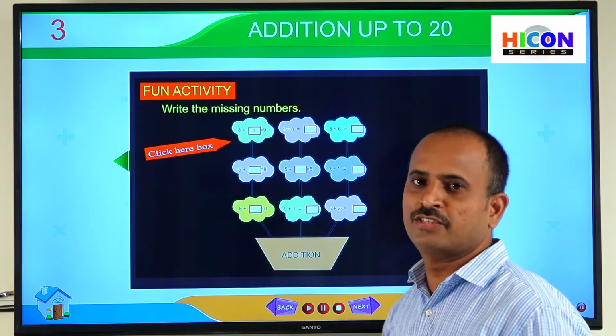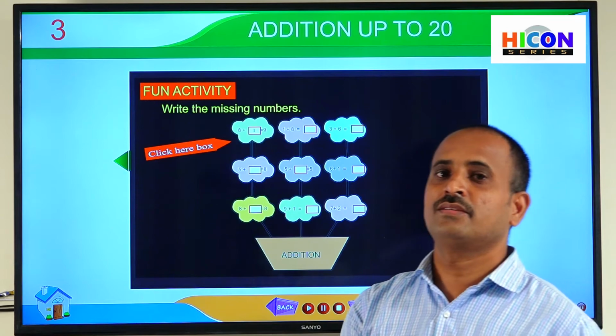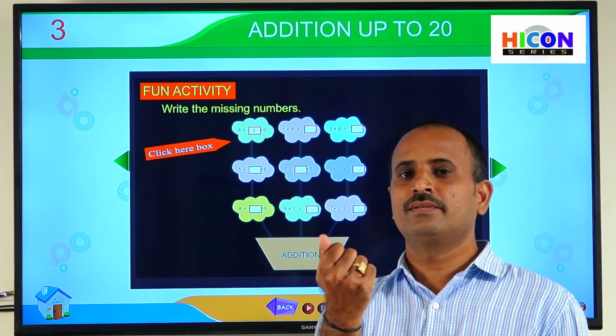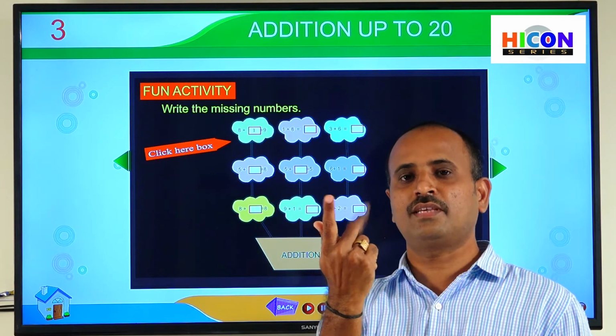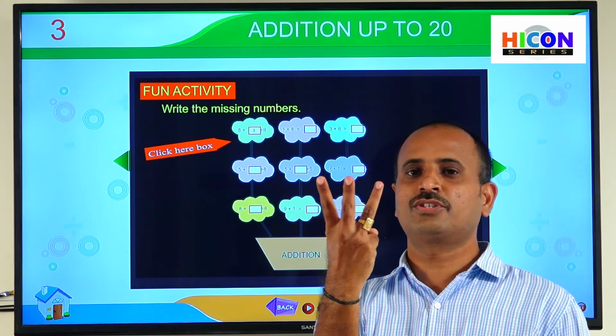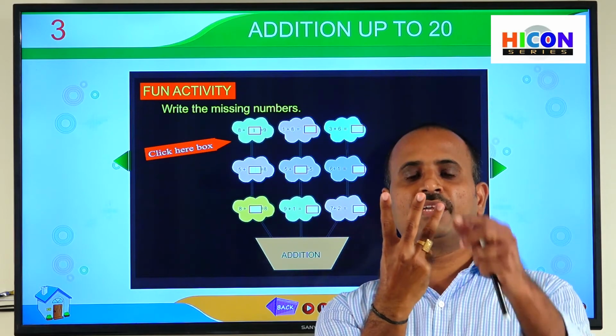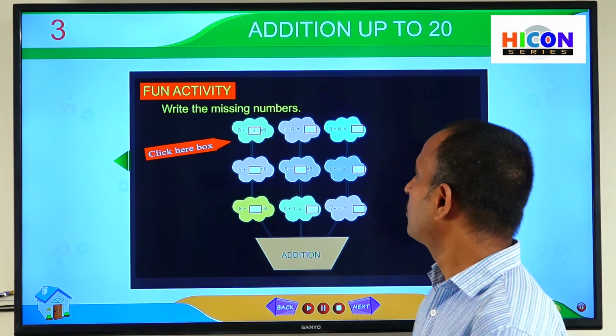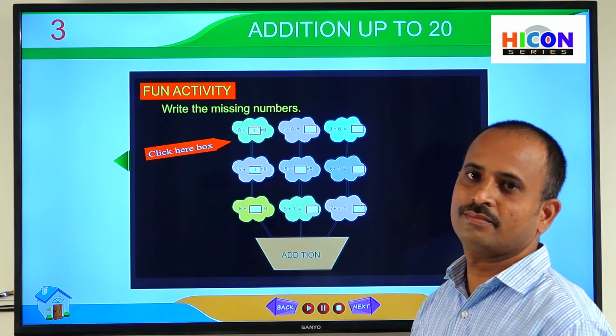So here the first number is 5. So open your fingers until you get 8. So after 5, 6, next 7 and 8. So stop here. So how many fingers have we opened to get 8? 3. So the number is 3. So write 3 in this box.